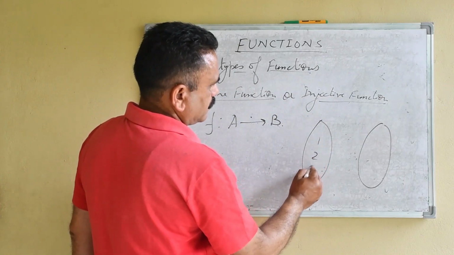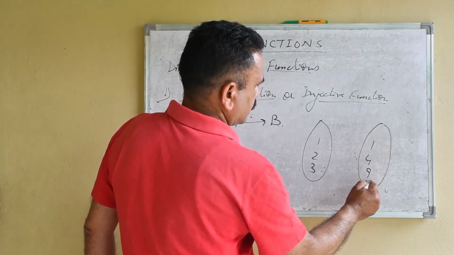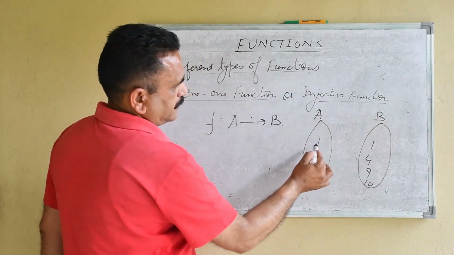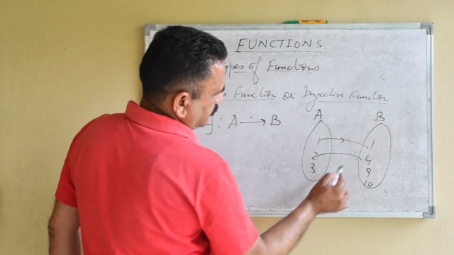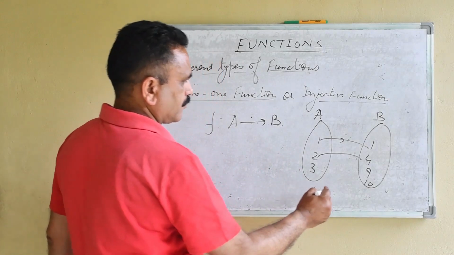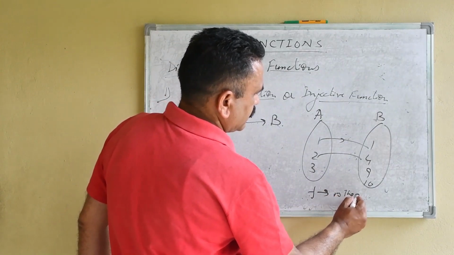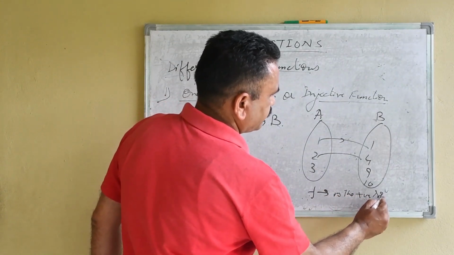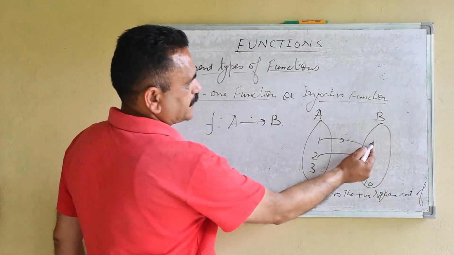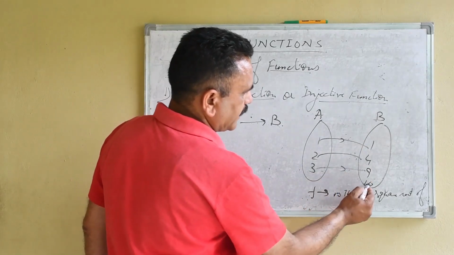Suppose this is set A, this is set B. Now the function rule is the positive square root of: 1 is the positive square root of 1, 2 is the positive square root of 4, 3 is the positive square root of 9.